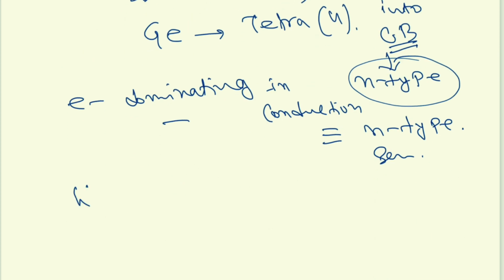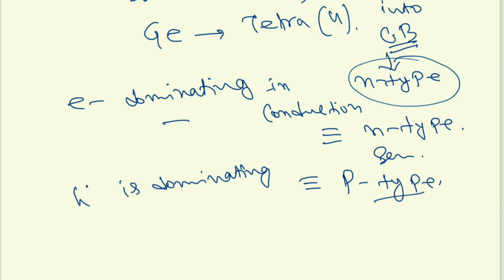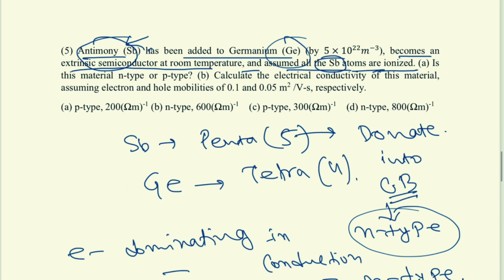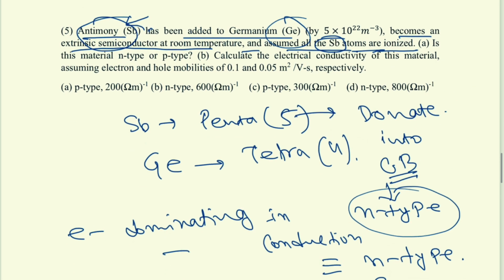If the hole is dominating, that is called p-type. So here it is clearly n-type. They are giving options, so p-type will not be our concern. So maybe option B or D.